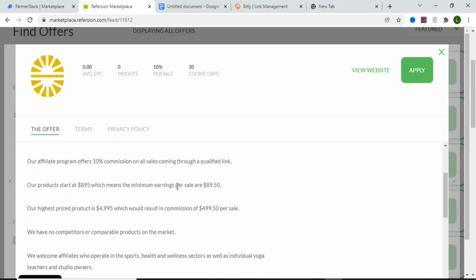And when you come here, you can see that the product starts at $897, which means you can earn up to $89.50 per sale. And when you come here too, you can see that when the customer purchases the product at $4,995, you can earn up to $499.50. So it depends on the amount that the customer is willing to pay for the product. If they pay the list price, you are going to earn $89.50 per sale.